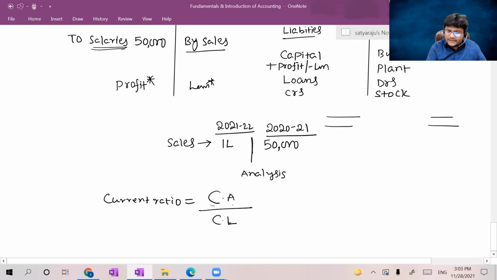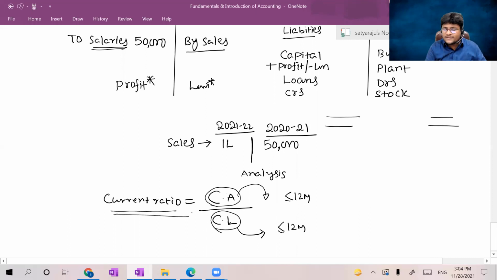Current assets form part of assets, and current liabilities form part of liabilities. A current asset is one which can be realized in cash within 12 months, and a liability which is payable within 12 months is a current liability. Establishing the relation between current assets and current liabilities in the form of the current ratio is an analysis.